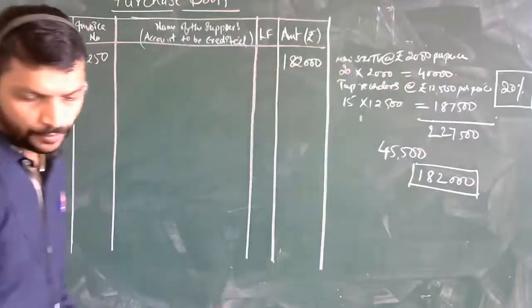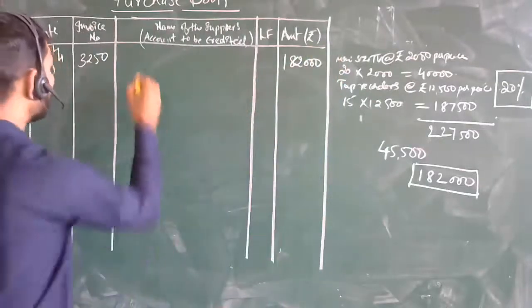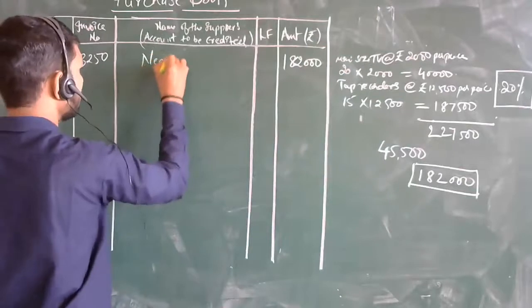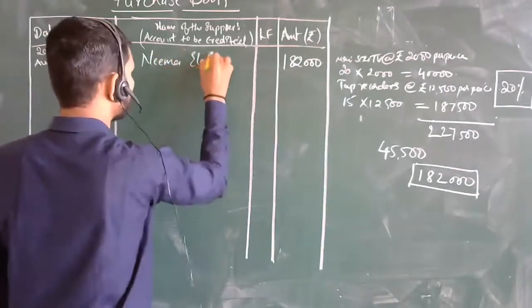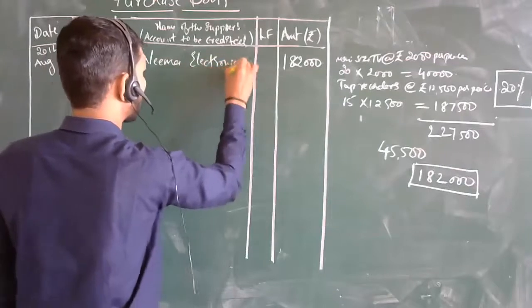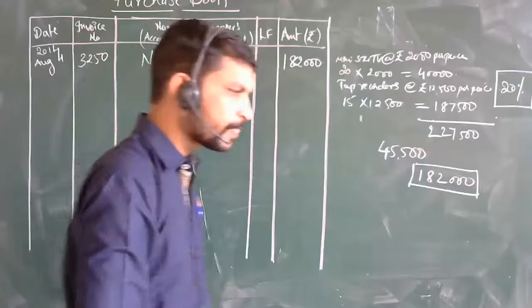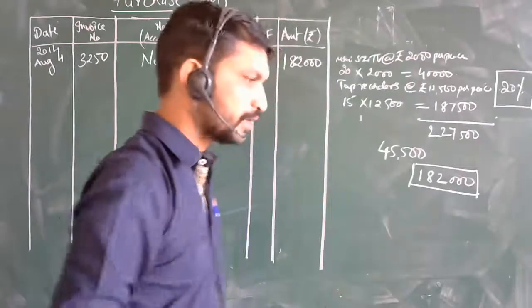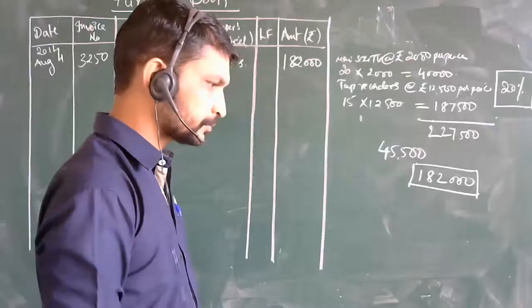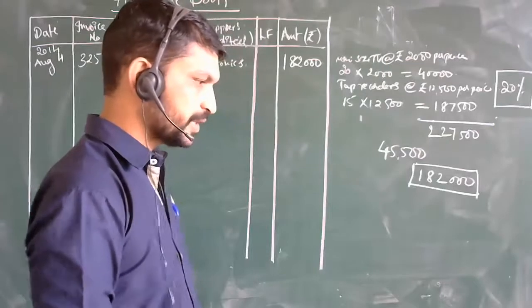Now only two of you have responded. And what about others? Nima Enterprises? Electronics, sir. What about others? Ananya, Aarti, Bhumika, Prasad, Lakshmi, Sandhya.